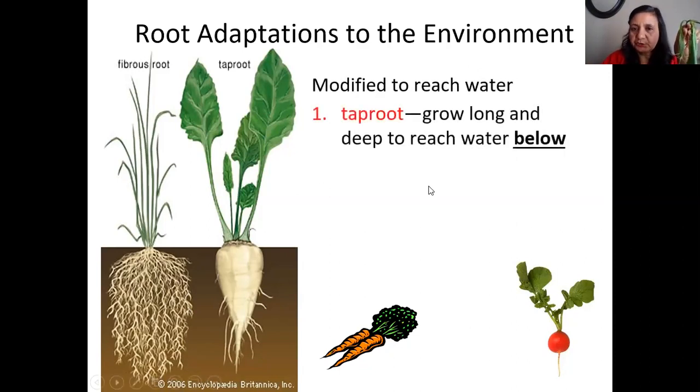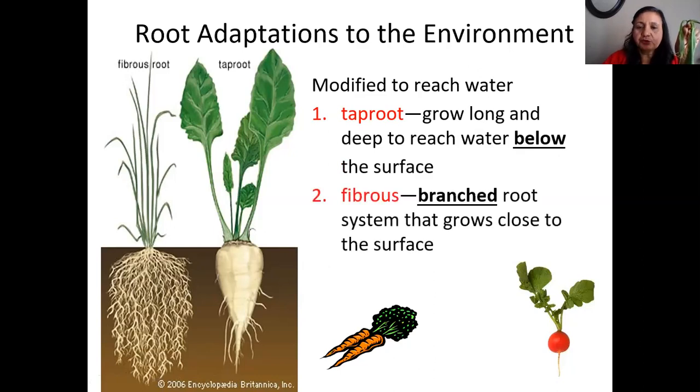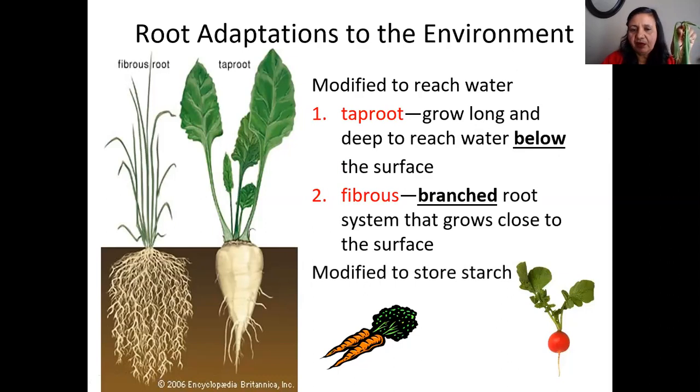They're modified to reach water. Taproots grow long and deep to reach water below, right? And fibrous roots branch in a root system close to the surface and absorb the water. They are also modified to store starch, like you see in turnip, radish, and potato. But this is the carrot. You know what carrot has? Carrot has a lot of vitamin A, right?